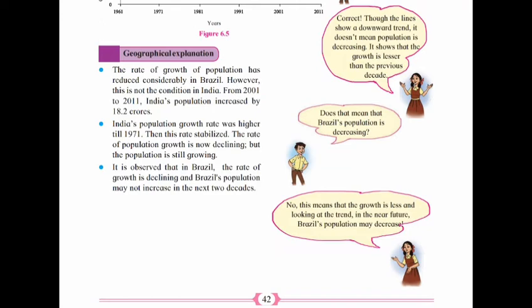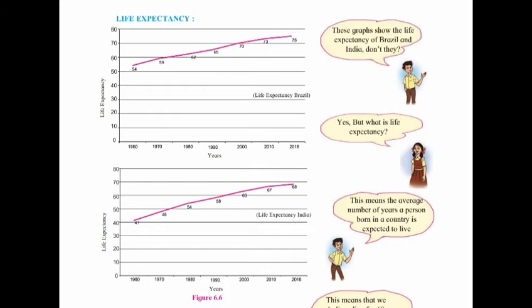It is observed that in Brazil, the rate of growth is declining and Brazil's population may not increase in the next 2 decades. See the graphs on page number 43, that is life expectancy. It means the average number of years a person born in a country is expected to live, that is, the person's age limit.